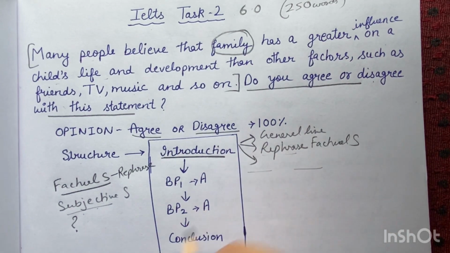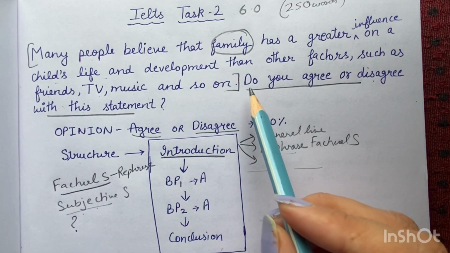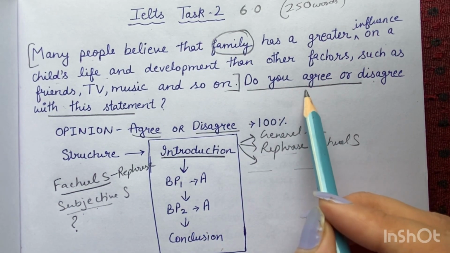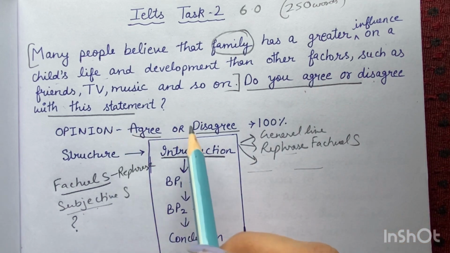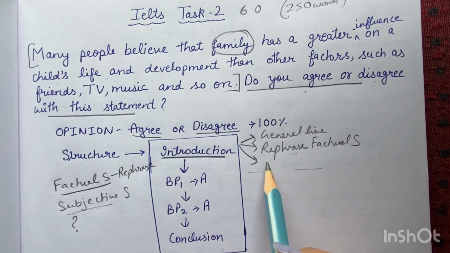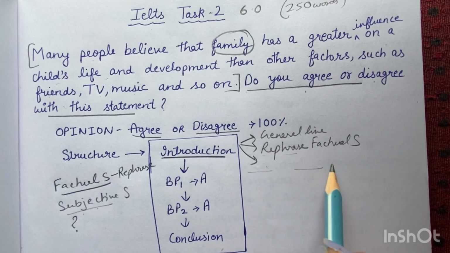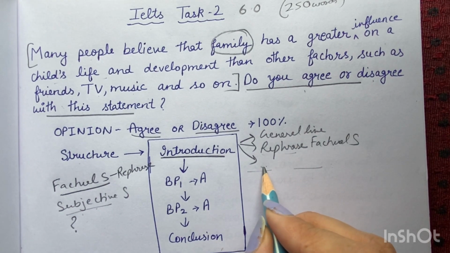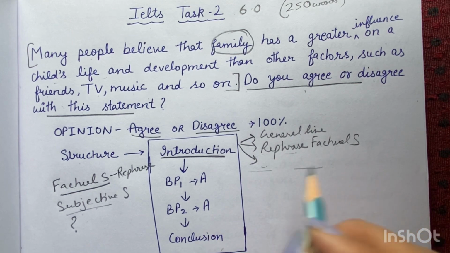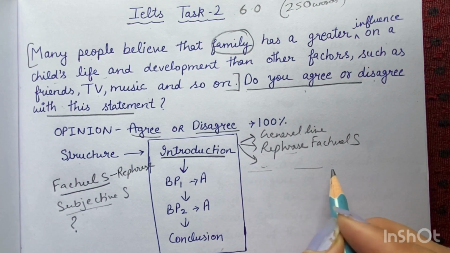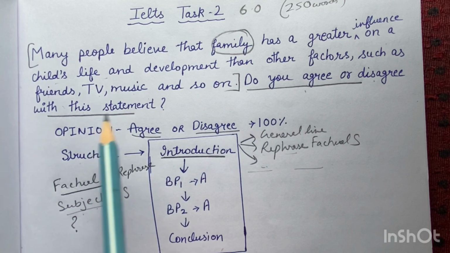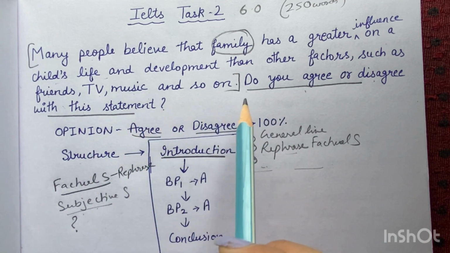And then obviously, if someone has asked us a question, here the question is do you agree or disagree, so I will say whether I agree or whether I disagree. According to that, I will write that I agree with this ideology, or if I disagree, I disagree with this ideology, and my viewpoints will be discussed in the subsequent paragraphs.